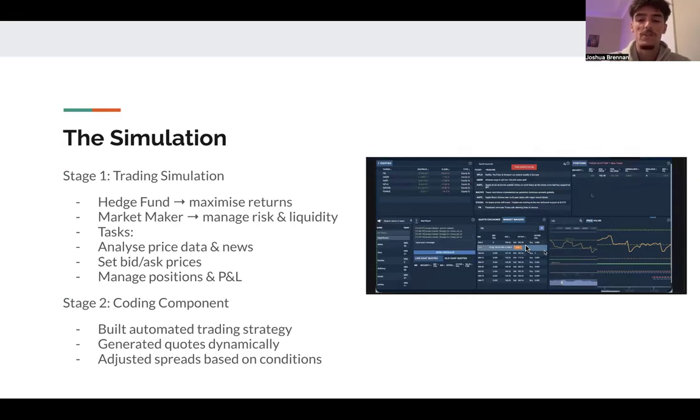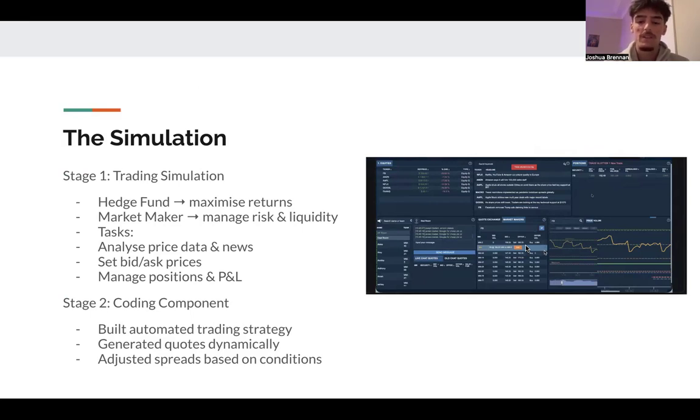The simulation had two main parts. The first part was a trading challenge where we alternated between acting as a hedge fund and a market maker. As a hedge fund, the goal is to invest client funds and maximize returns by managing a portfolio of assets. As a market maker, the focus shifted to setting bid and ask prices, providing liquidity, and managing risk exposure, which involved analyzing price movements and reacting to market conditions in real time.